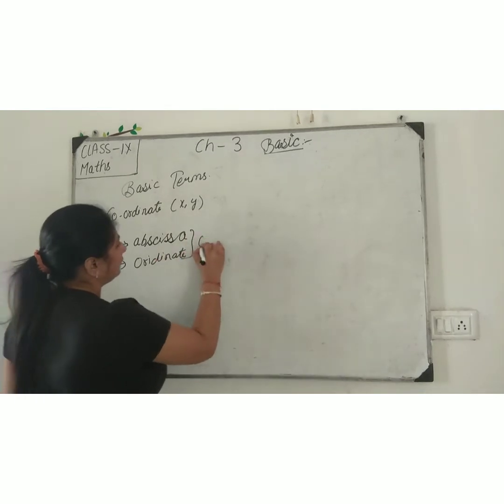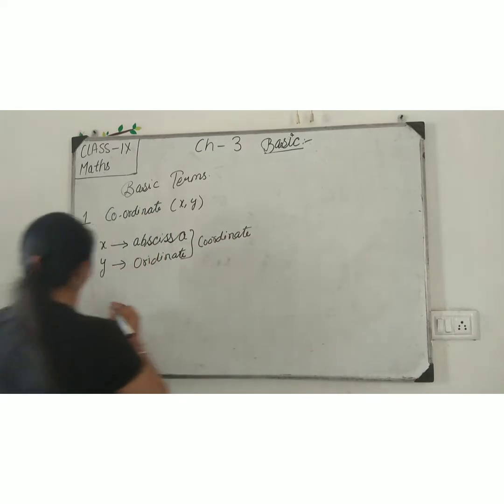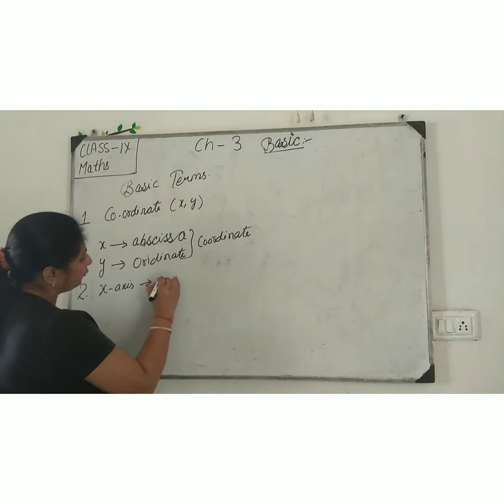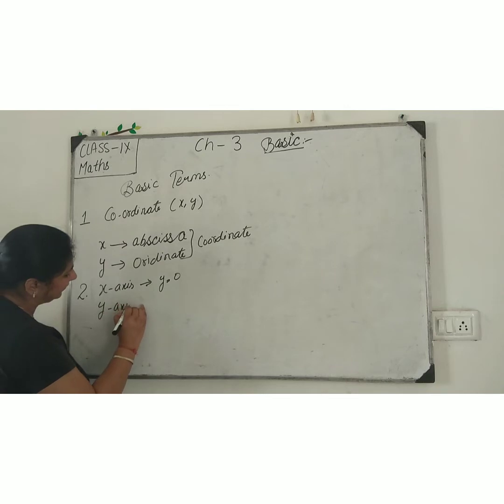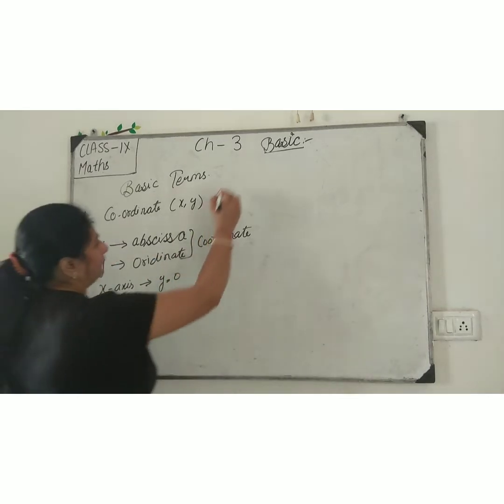Both make coordinate. Number 2, when we are talking about x-axis, means y equal to 0. If we are talking about y-axis, means x equal to 0.